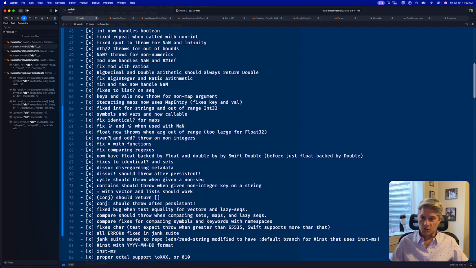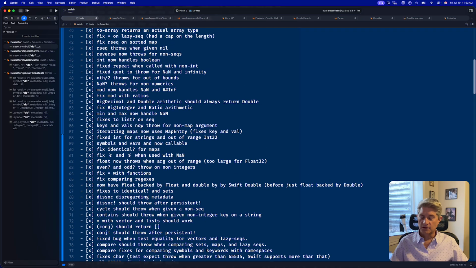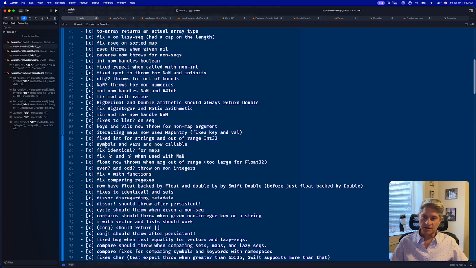We fixed equality when comparing functions. even? and odd? now throw on non-integers. float now throws when values are out of range, in other words, too large for a float to represent. Fix greater-than-or-equal and less-than-or-equal when used with NaN. Fixed identical? for maps. Symbols and vars are now callable, just like keywords. I didn't know that, but they supposedly are, according to the Clojure Jank suite. We fixed the int function for strings and out-of-range values.